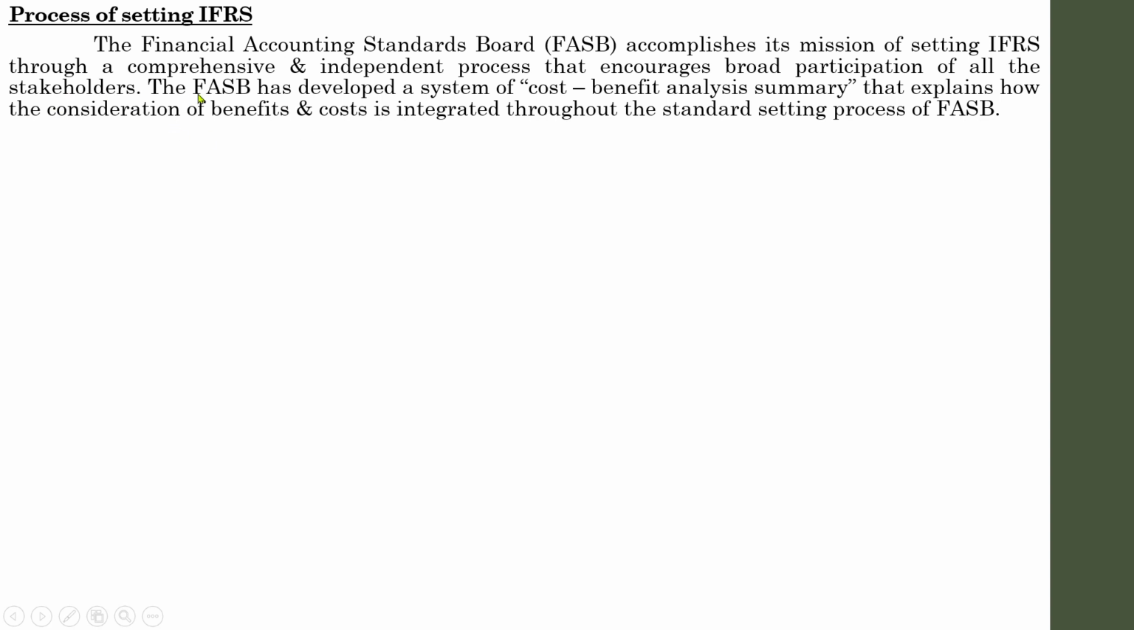And the rules of procedure describe the operating procedure of FASB. An important principle guiding the work of the FASB is to issue standards when the expected benefit of a change justifies the perceived cost of that change. So FASB has developed a plain language cost benefit analysis summary that explains how the consideration of benefit and cost is integrated throughout the standard setting process of FASB.